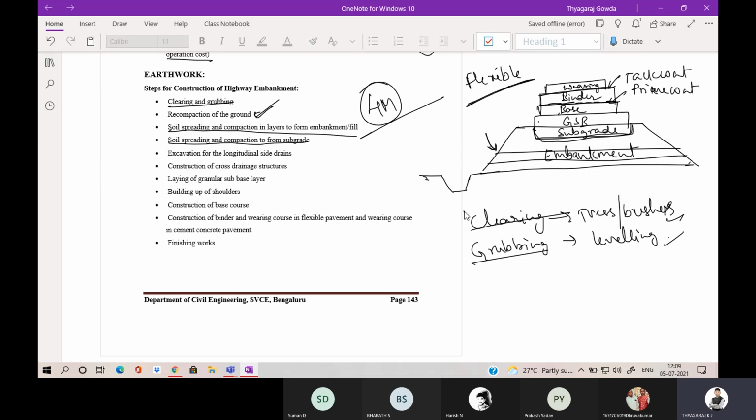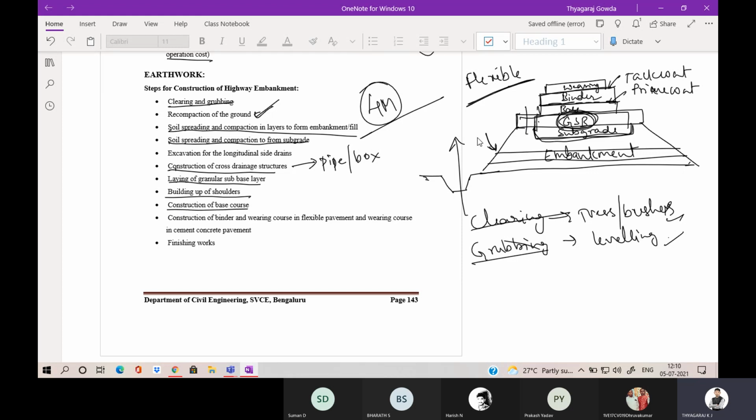So you are going to excavate the longitudinal side drains along the embankment. Then construction of cross drainage structures, CD structures like a pipe culvert or box culvert, you are going to construct. Then laying of the GSB layer. Then building up shoulders. Shoulders means the extra portion of the road width where the vehicles are made to stop. You are going to build the shoulders along with the GSB.